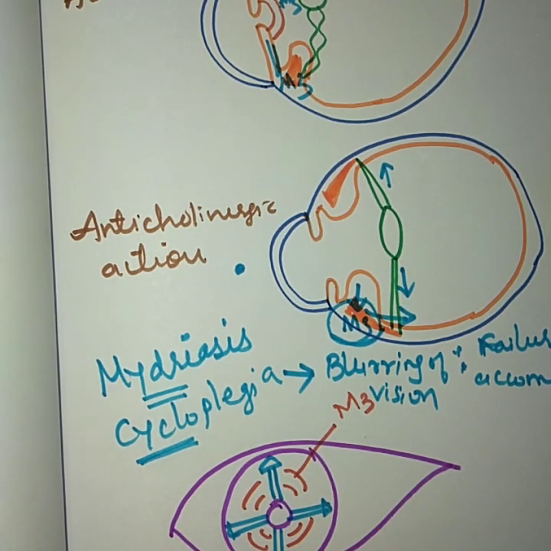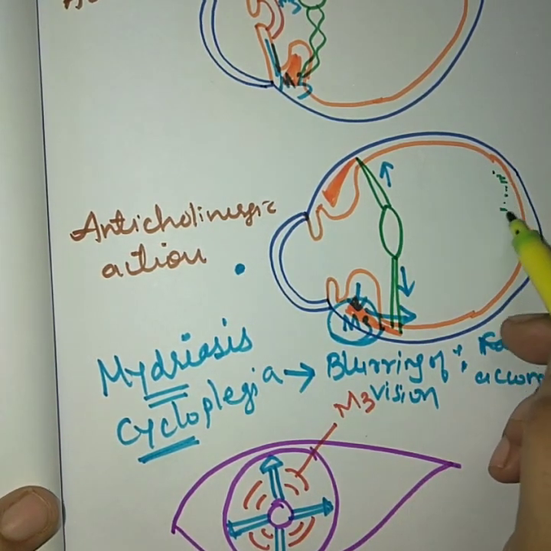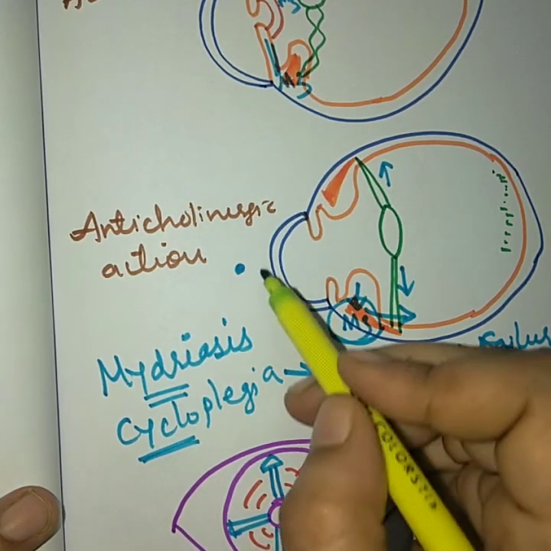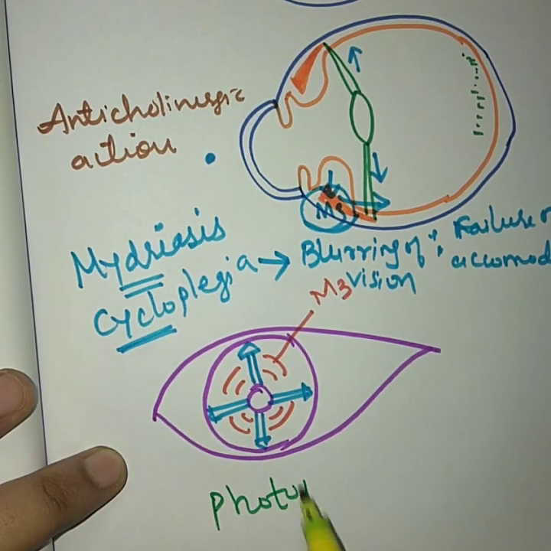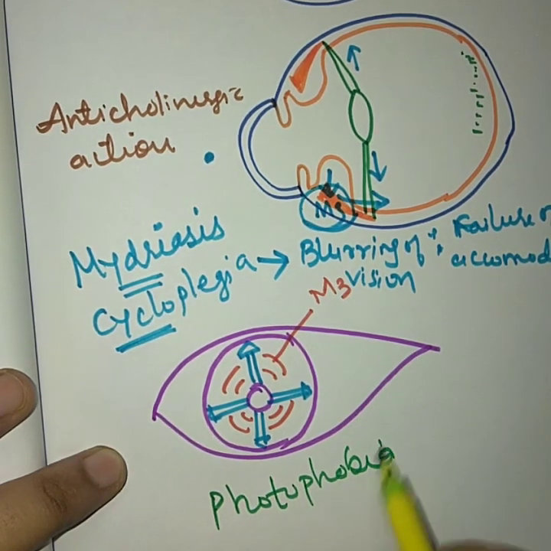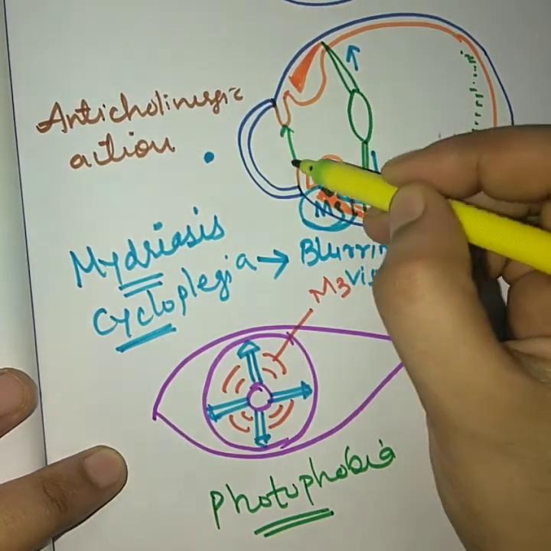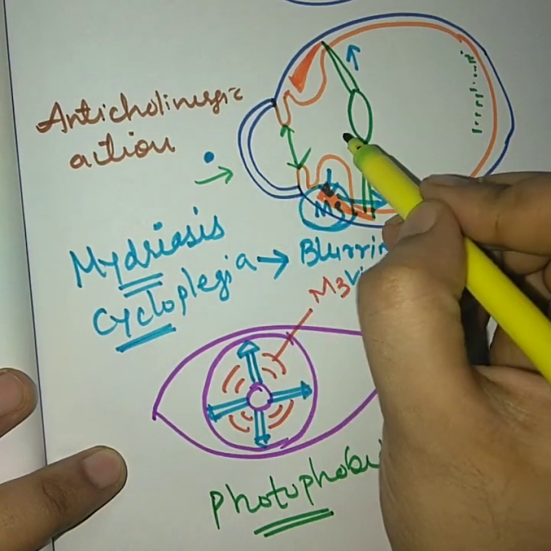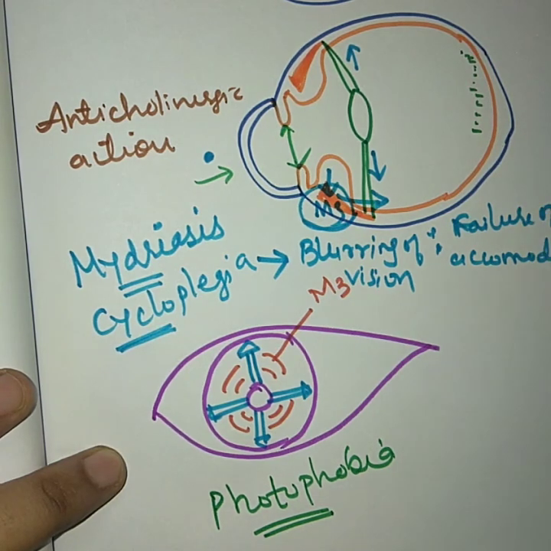So what happens over here is, when too much light moves in, there will be some irritation, some problem produced in your retina, and you are unable to focus on the bright light. So this condition is known as photophobia. Now why does photophobia occur? When there is mydriasis, and in the mydriatic condition too much bright light moves inside your eyes, you are unable to focus it, because the inside retina is very sensitive.